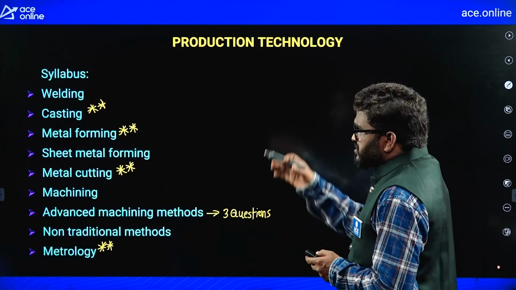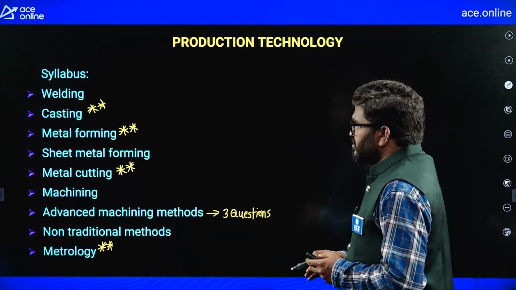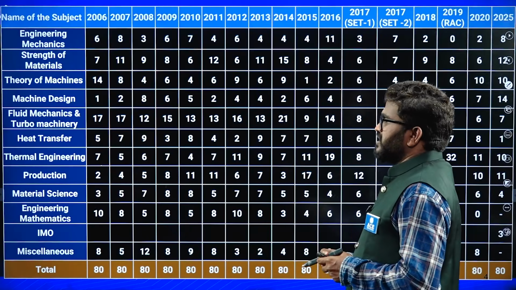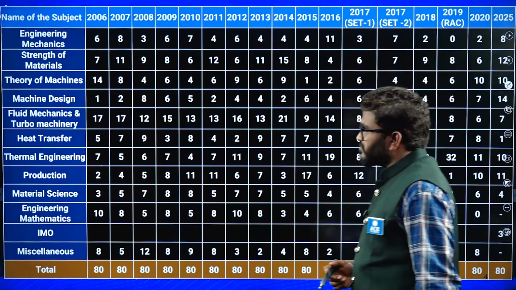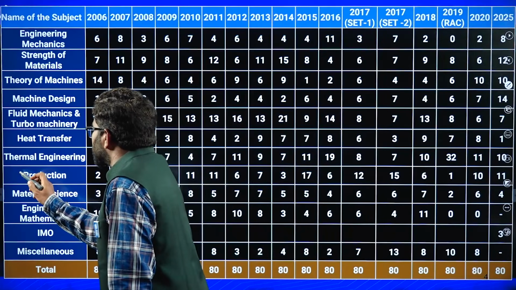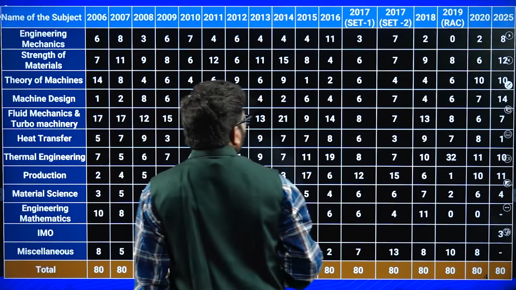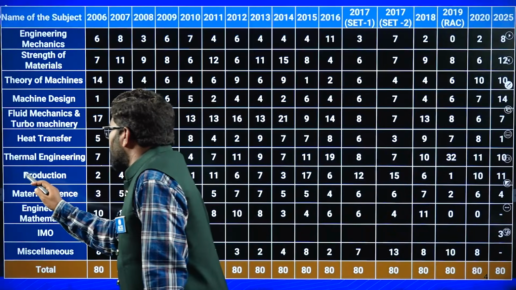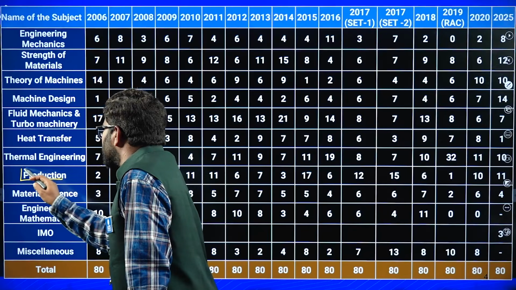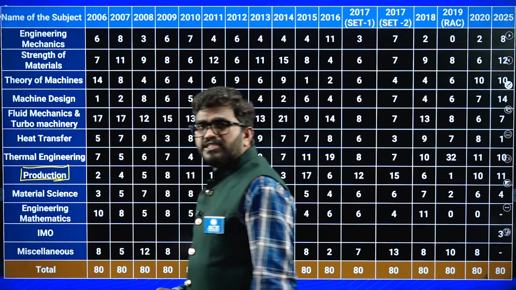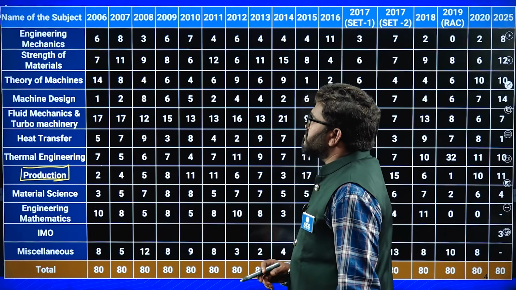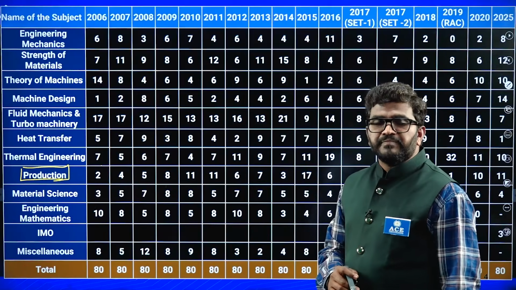Now, you can see this is the syllabus and weightage. Especially from production, previously I explained material science, and now I am going to explain production. The production weightage in 2006 is very low, 2 questions only.